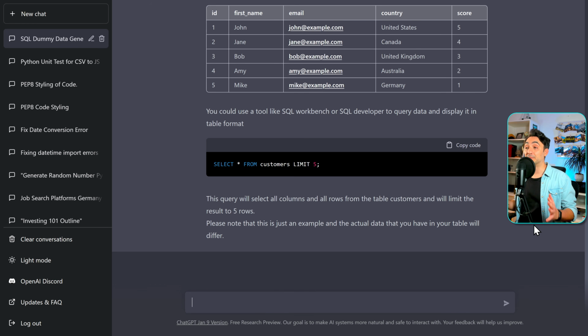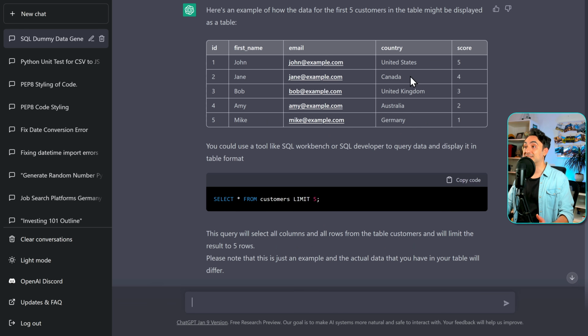Now this is just mind-blowing crazy, right? So who needs tools to practice SQL now? We can use just ChatGPT. Over here we have test data to practice SQL, and we can now ask it to do things like find the customer with the highest score.